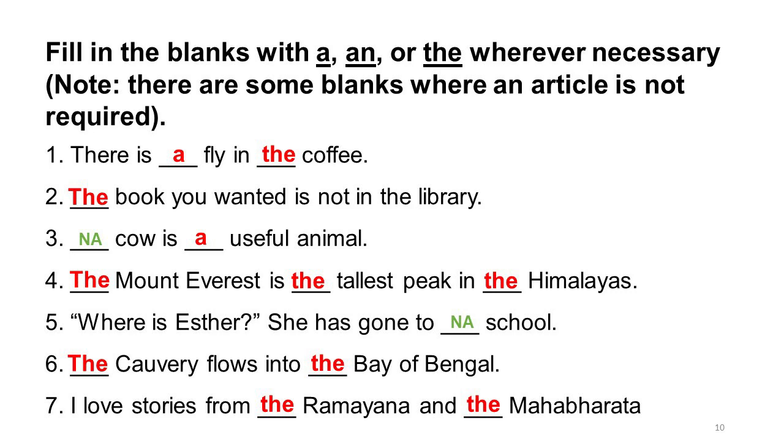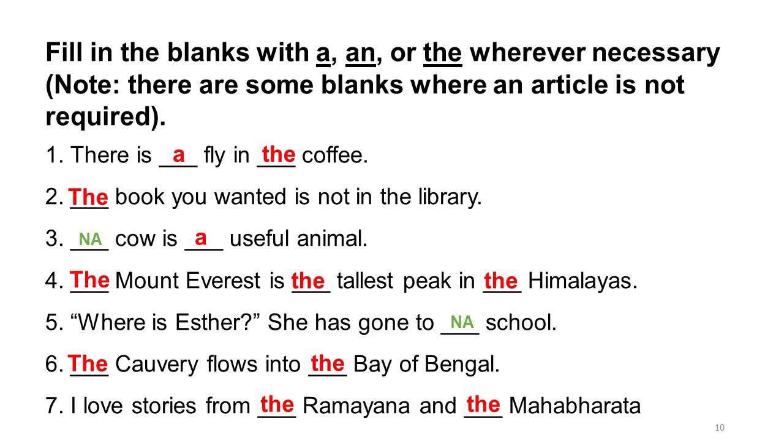But we will use article a and say a fly because the fly is just getting introduced in the conversation. We didn't know about this fly until now, until it fell into the coffee. So coffee being definite takes definite article the, whereas fly, which was not introduced until now in the conversation, takes article a.